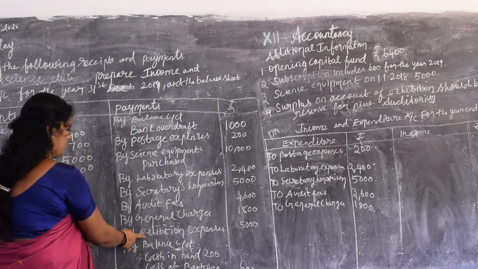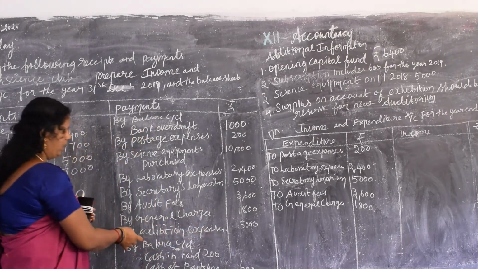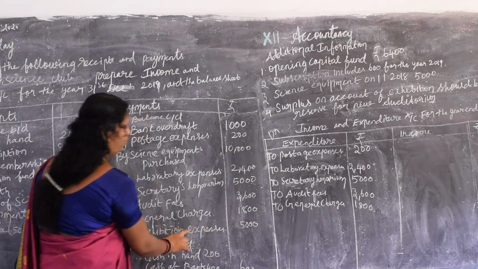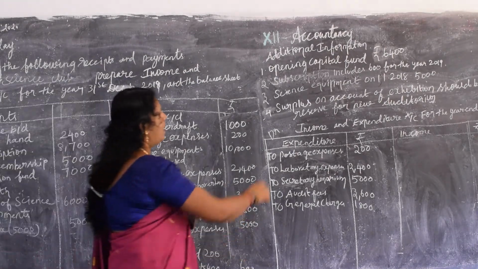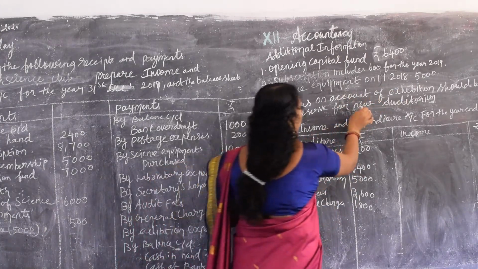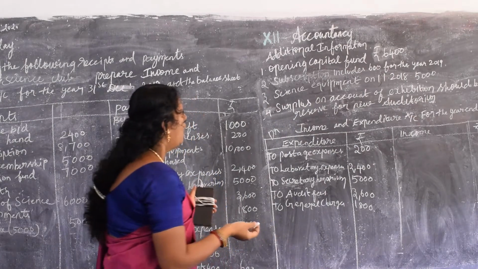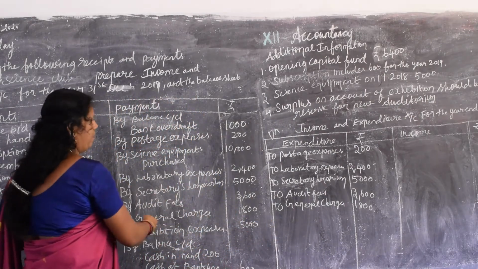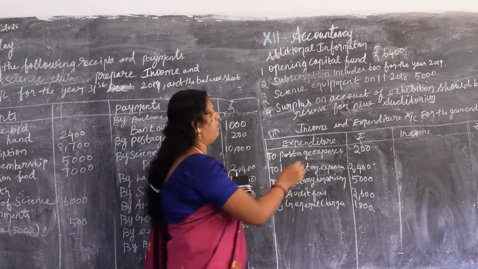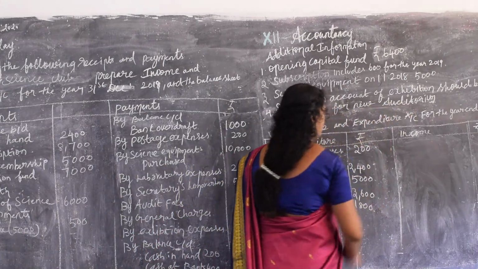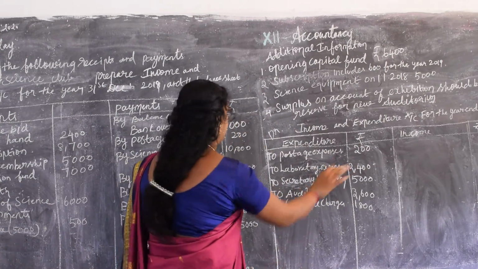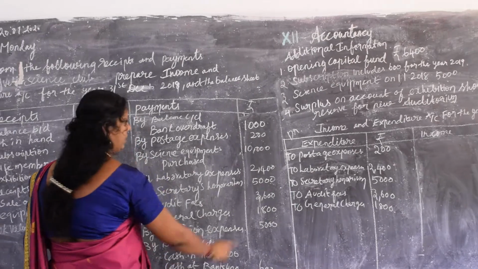Then next, exhibition expenses. When you observe this exhibition expenses, we have some adjustment for this, because surplus on account of exhibition should be kept in reserve for the new auditorium. So the surplus amount from the exhibition should be kept as reserve to construct the new auditorium, they say. Okay? So it should not come on the expenditure side. It should come on the income side. Okay, this adjustment we will deal with on the income side.